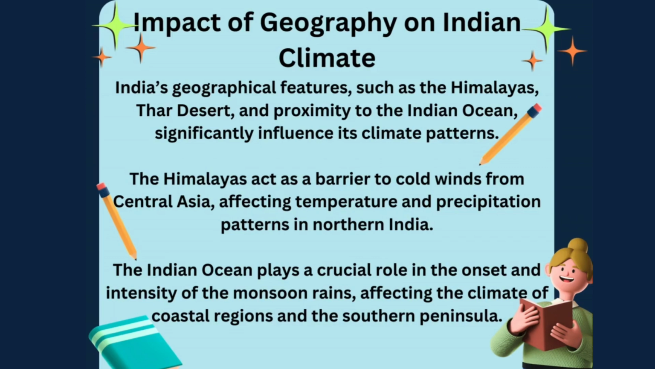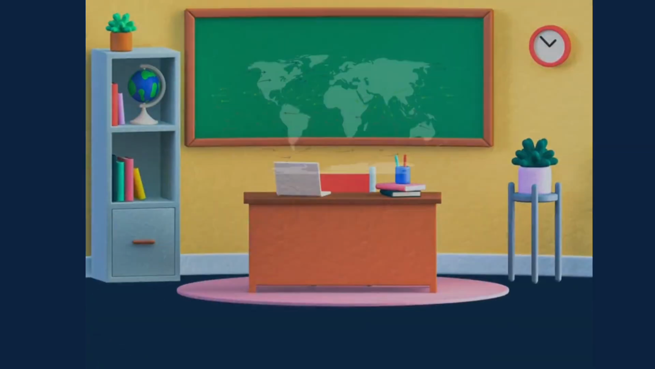Impact of geography on Indian climate. India's geographical features, such as the Himalayas, the desert, and proximity to the Indian Ocean, significantly influence its climate patterns. The Himalayas act as a barrier to cold winds from Central Asia, affecting temperature and precipitation patterns in northern India. The Indian Ocean plays a crucial role in the onset and intensity of the monsoon rains, affecting the climate of coastal regions and the southern peninsula.